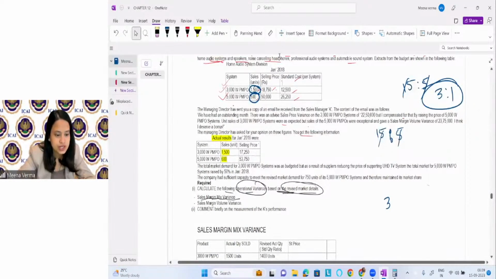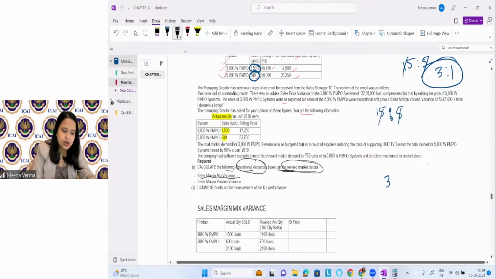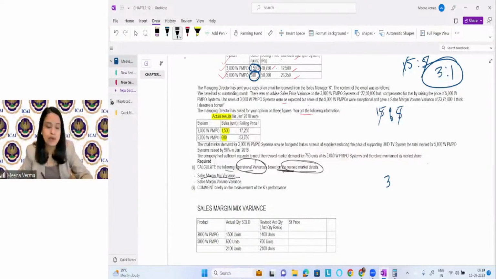If you see in the question, they are not asking you to find out the sales price mix variance, right? I told you that sometimes we take the price, sometimes we take the contribution. Here they have given you sales margin variation, which is also known as contribution variances. So you need not find this.